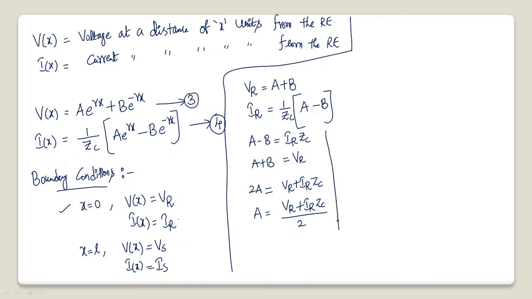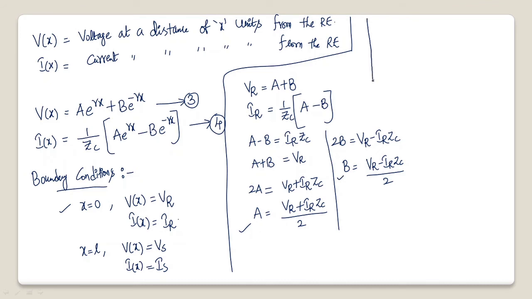Similarly, by subtracting the second equation from the first, A gets cancelled. Now it is 2B, which is equal to VR minus IR ZC. Now what is B? B is nothing but VR minus IR ZC by 2. So these two are the values of A and B. This is A and this is B.